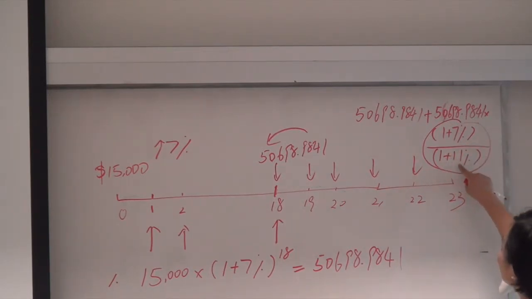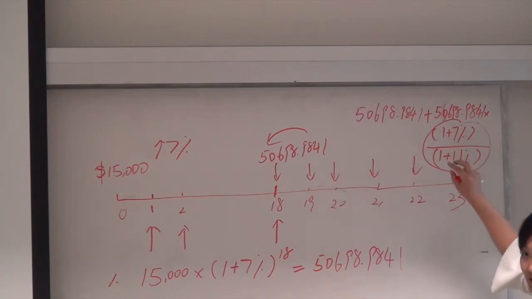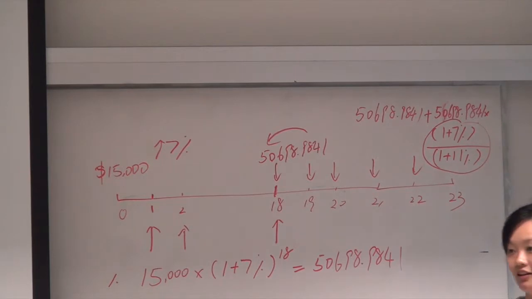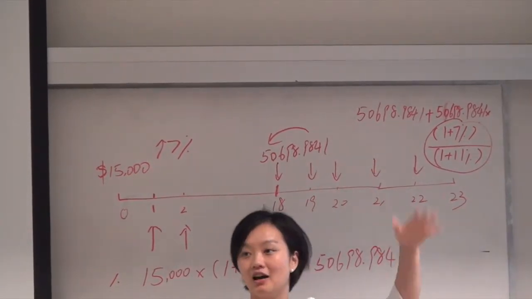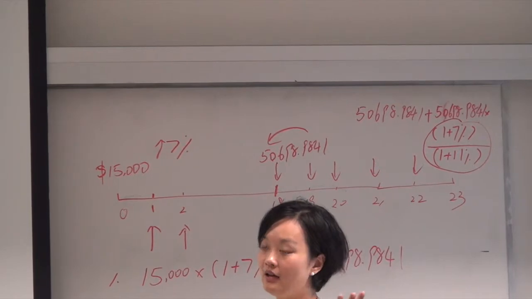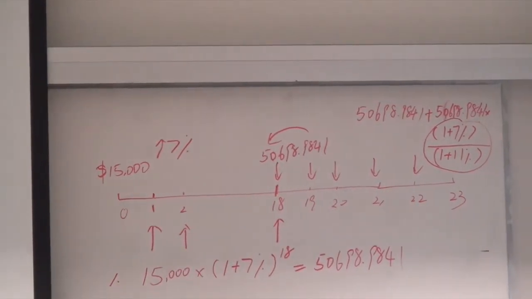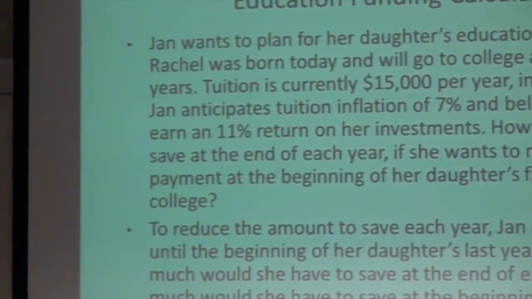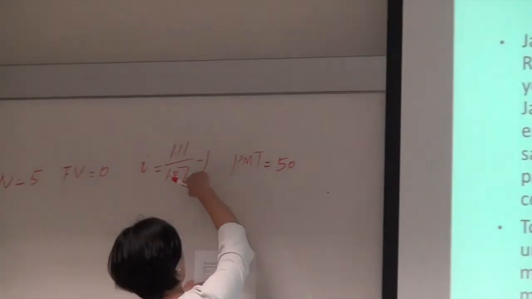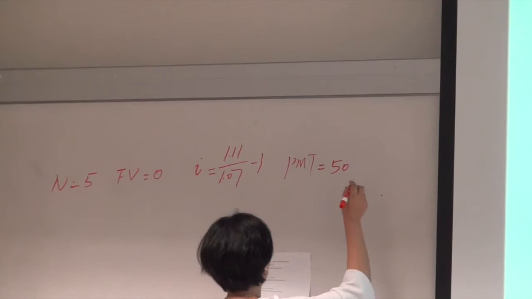So basically it's all the payments, if I divide that, it's just flip that. So it's 1 plus 11% over 1 plus 7%, right? That's the new discount rate. That's kind of inflation adjusted, okay? So that's actually a shortcut. If you have time, you can first calculate all the new numbers and discount them by 11%. That's the same. I just have a shortcut. So although the payment is going to grow, I can say it's the same because I just put inflation here.